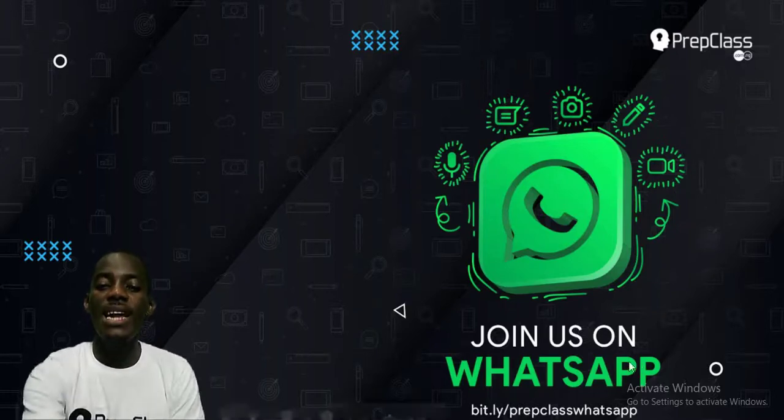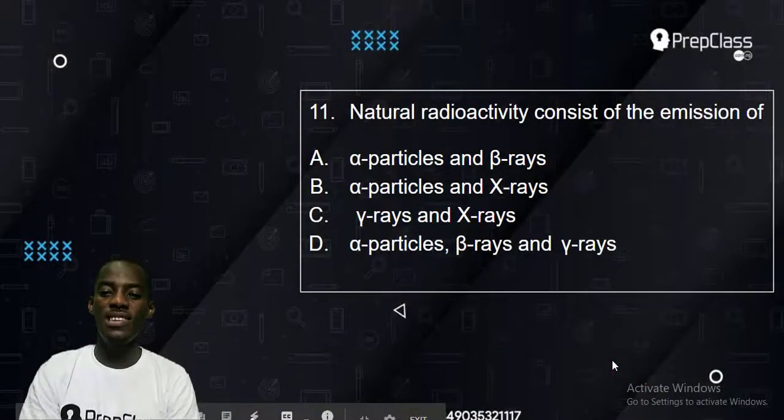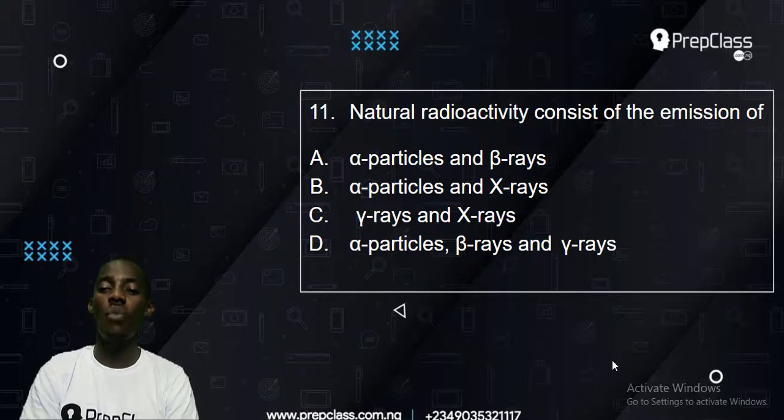Now let's check out number 11. Number 11 question says this: natural radioactivity consists of the emission of what? Now, in our previous video, we've spoken about radioactivity, and we spoke about three types of radiation: alpha, beta, and gamma. That means that naturally we can't say that natural radioactivity is just alpha and beta radiation only.